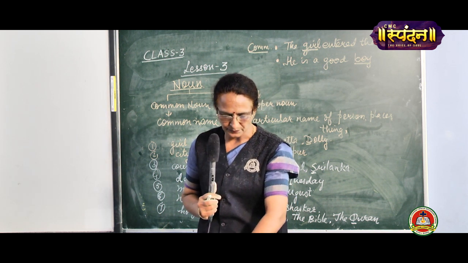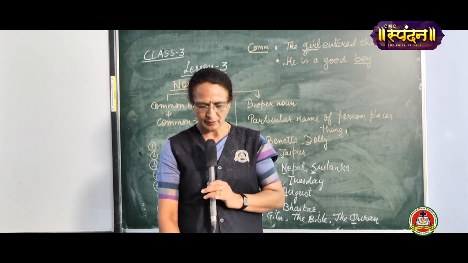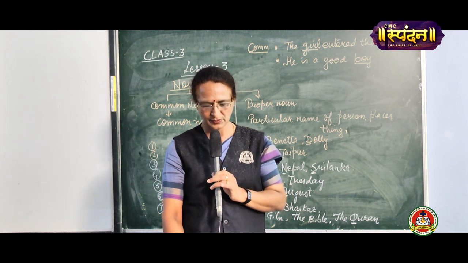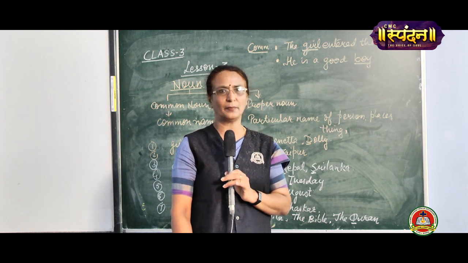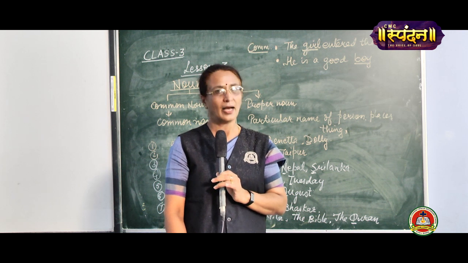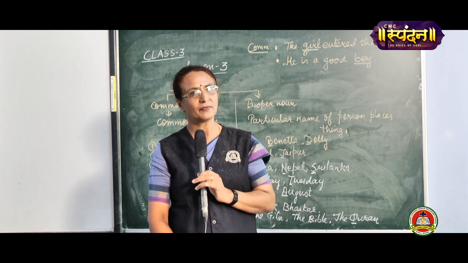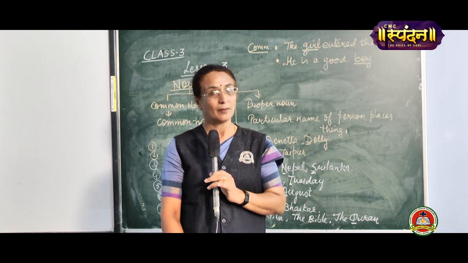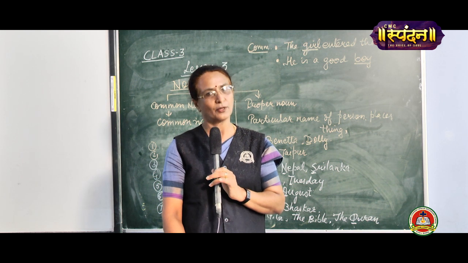Now there is a story. We have to underline the common nouns and circle the proper nouns. It is on page 7. Radha was a milkmaid. Radha is the name of a person, so Radha is a proper noun, and milkmaid is a common noun. She lived in a village called Bhavnagar. Village is a common noun, but Bhavnagar is a proper noun. So you have to circle the proper noun.